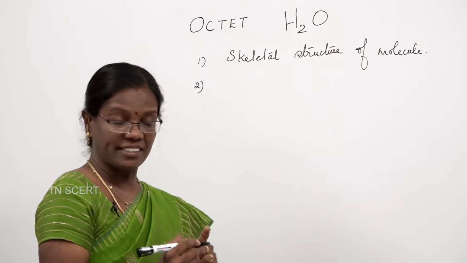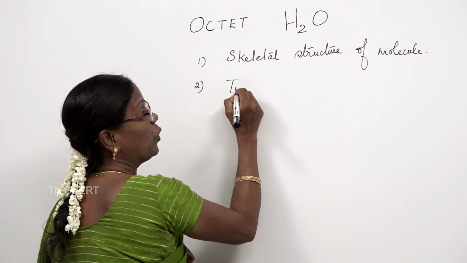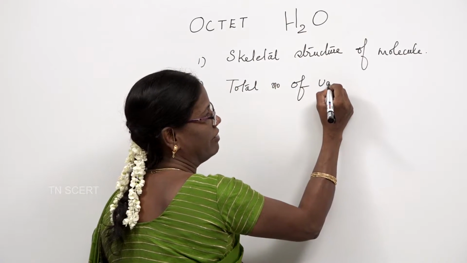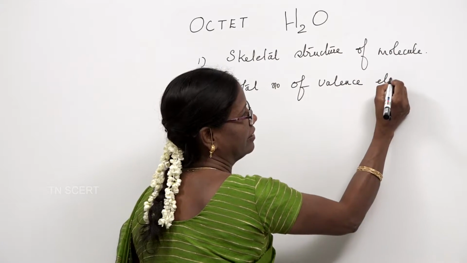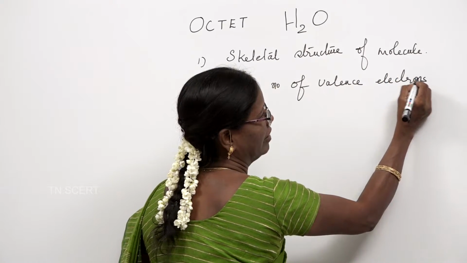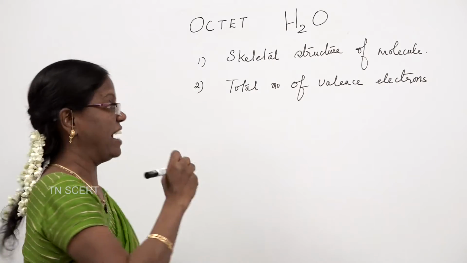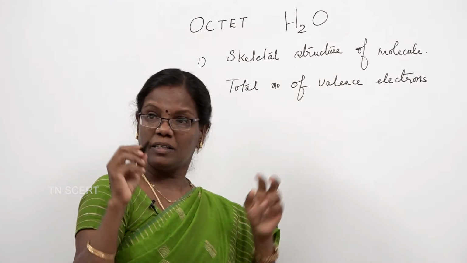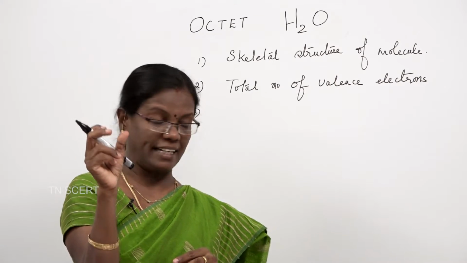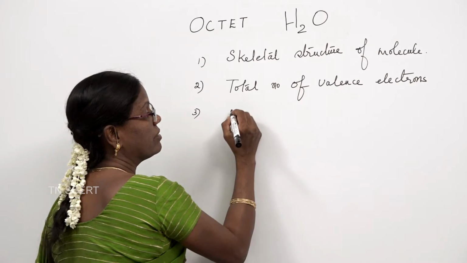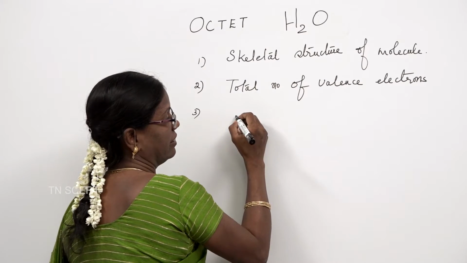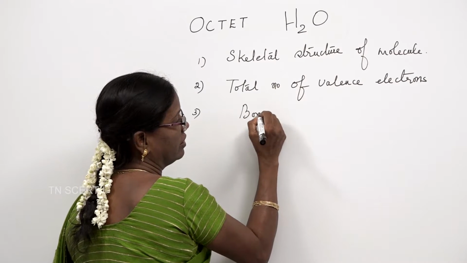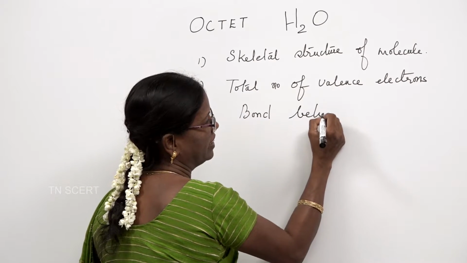Second one is, yes, we have to calculate the total number of valence electrons. And the third one is, you have to put a bond between the atoms. You have to draw a line between the atoms, a bond between the atoms.